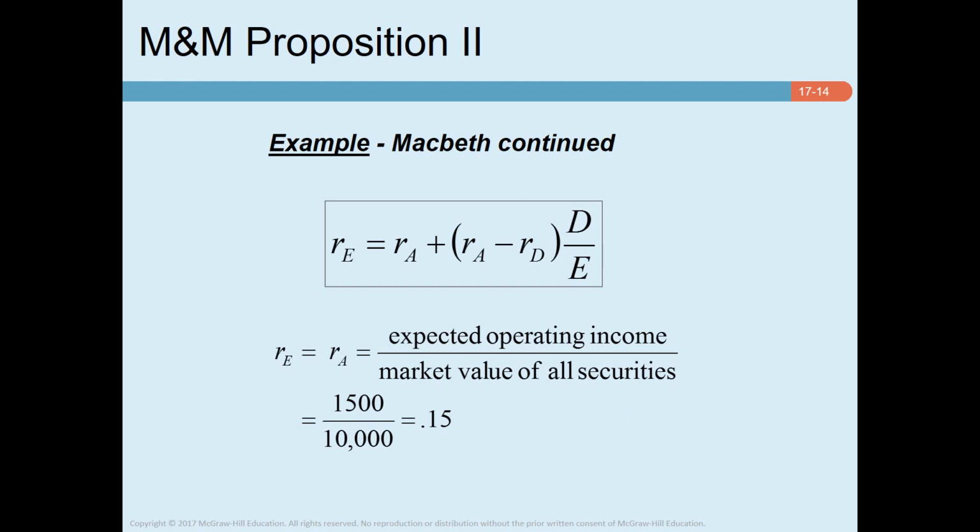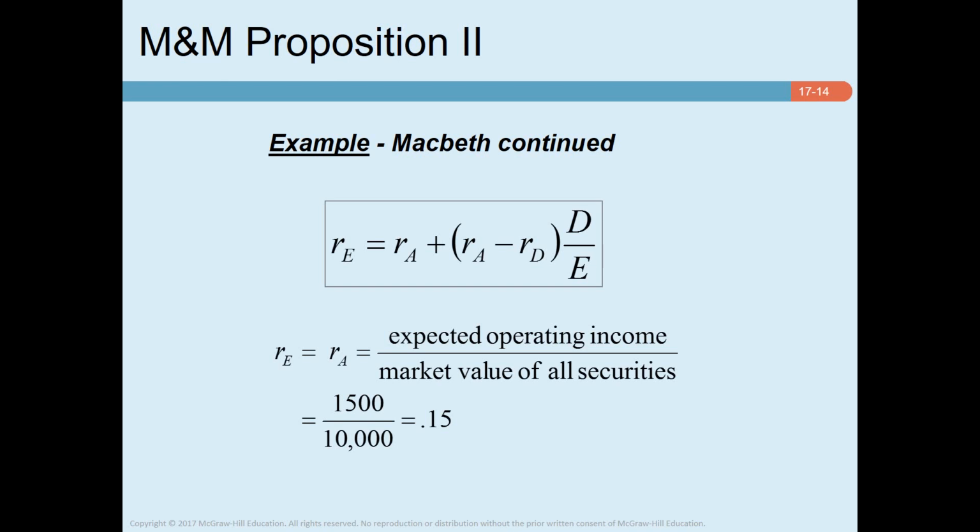Now, as I already indicated, M&M Proposition 1 says that financial leverage has no effect on shareholders' wealth. However, Proposition 2 is saying that the return on equity that you can expect to receive on shares increases as the firm uses more debt, right? So how can shareholders be indifferent to increased leverage when it increases expected return? The answer is that any increase in expected return is exactly offset by an increase in risk. Therefore, shareholders' required rate of return rises.